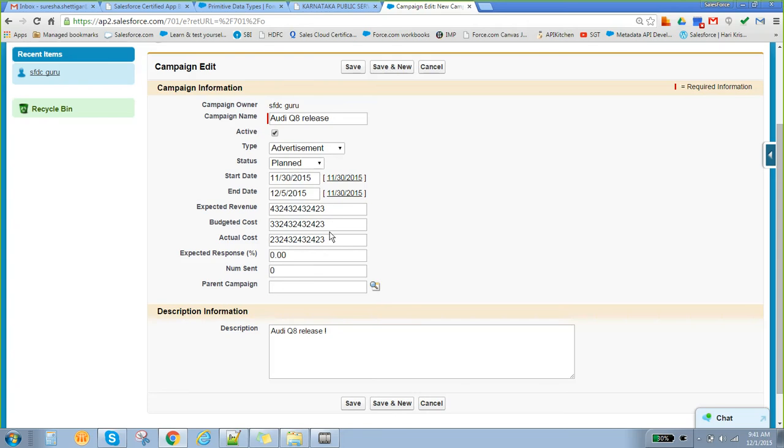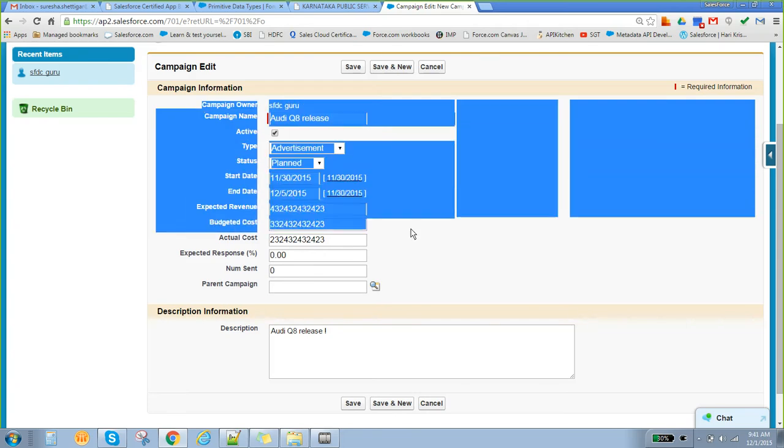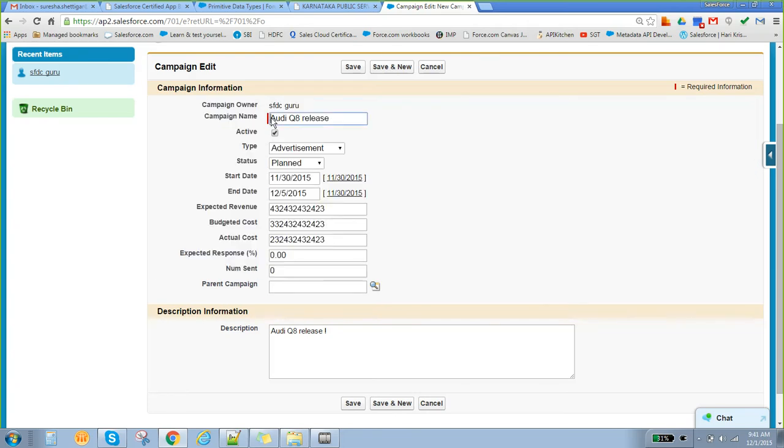So these are the set of fields. These are not mandatory. The one which is in red color is nothing but a required field. So the red campaign name is a required field, and these other fields are not required or mandatory.